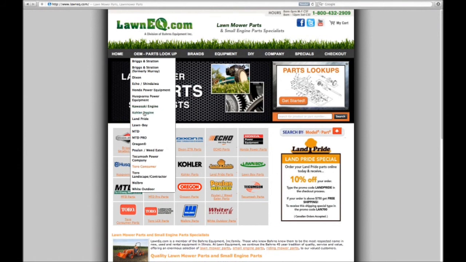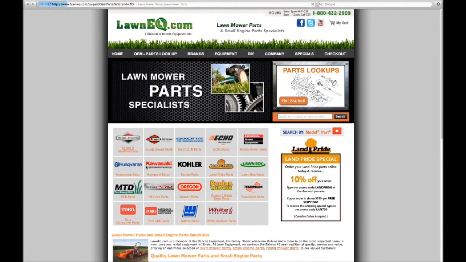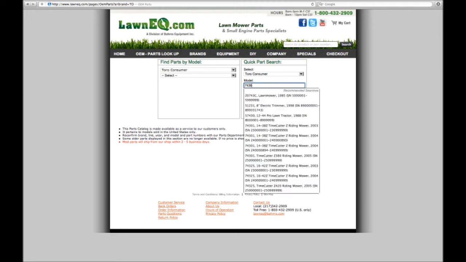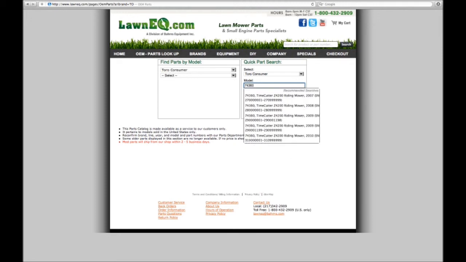Search by model number. Select TORO. Then 74360. You could search from there or add the part number with it to the search. Just by pasting in the model number, you can see the result.